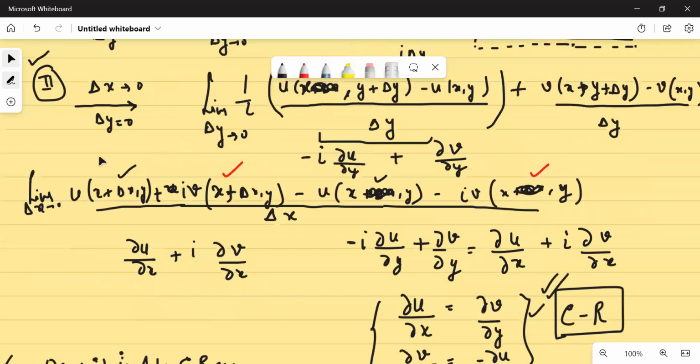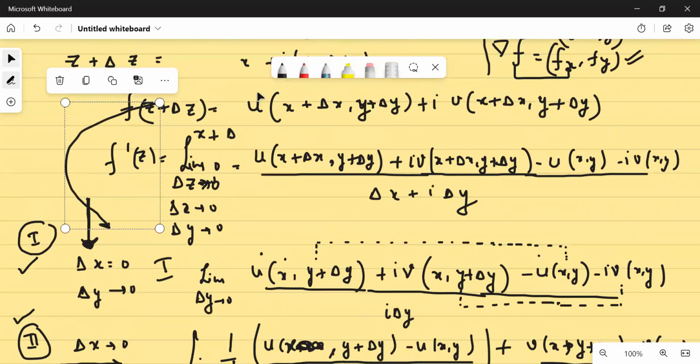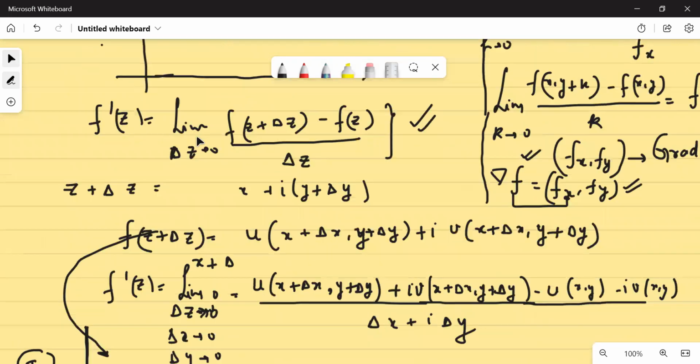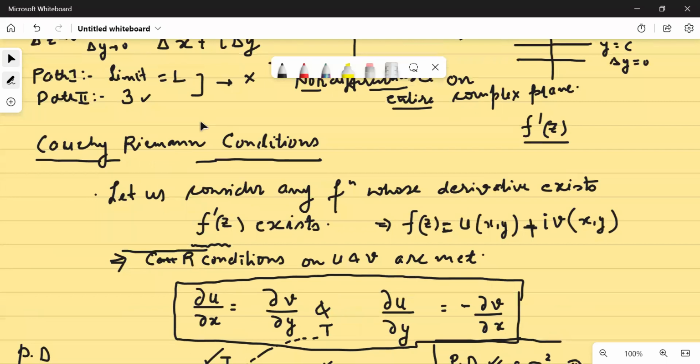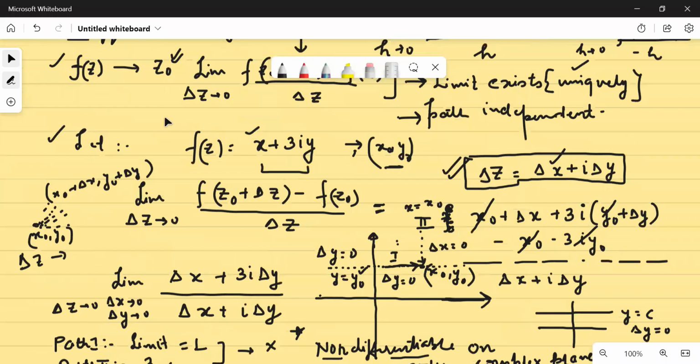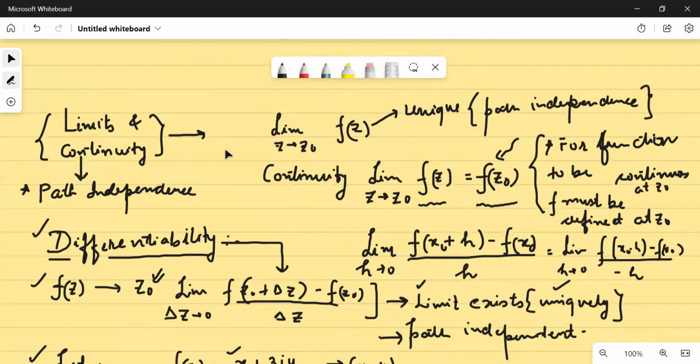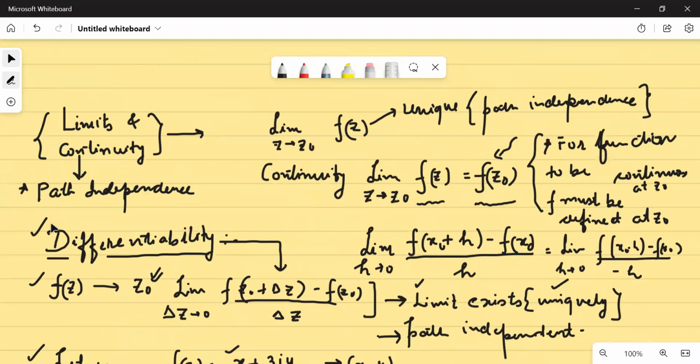अभी इस पूरे lesson की learning क्या है? You have to understand that if your function is differentiable, then your Cauchy-Riemann conditions are met first. And इससे पहले हमने क्या पढ़ा था? Always remember that in complex analysis, whether you discuss limits, whether you discuss continuity, the only caveat around it is the path independence.